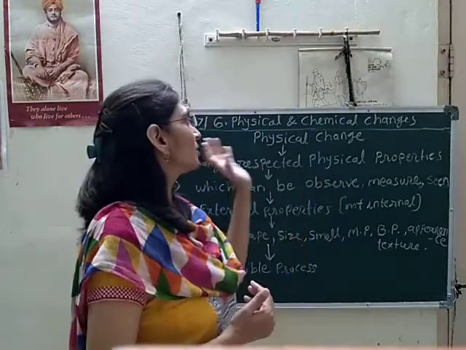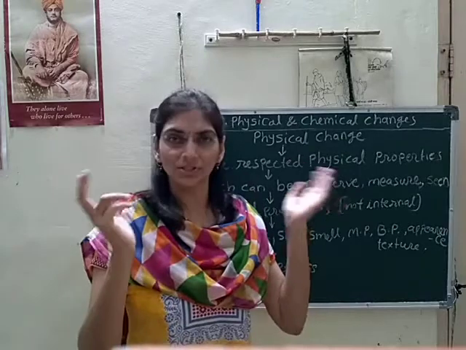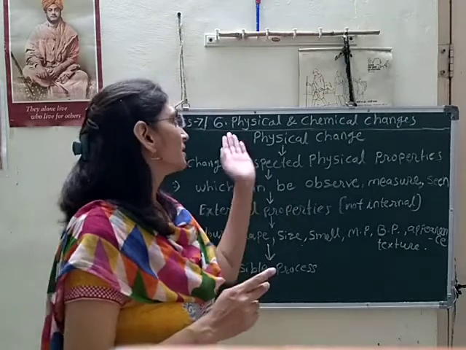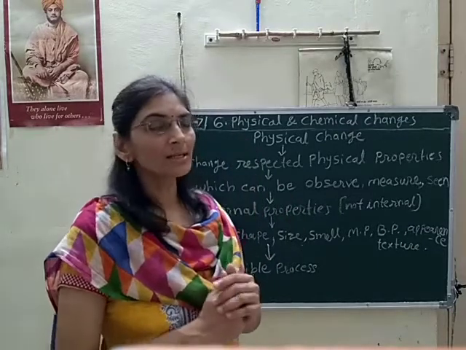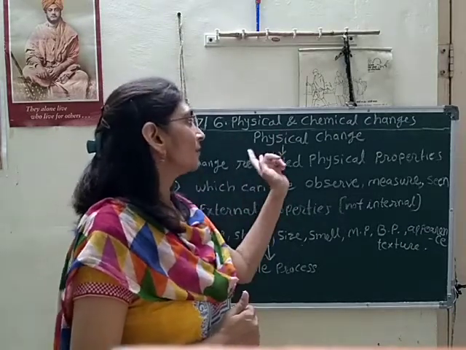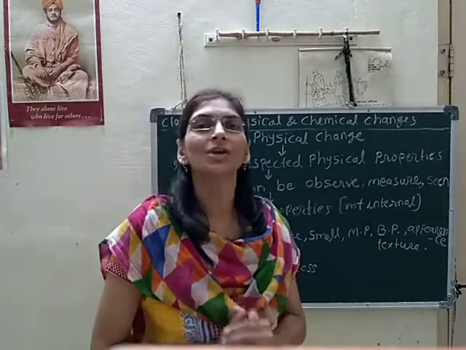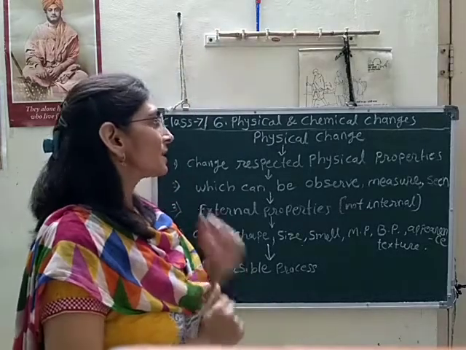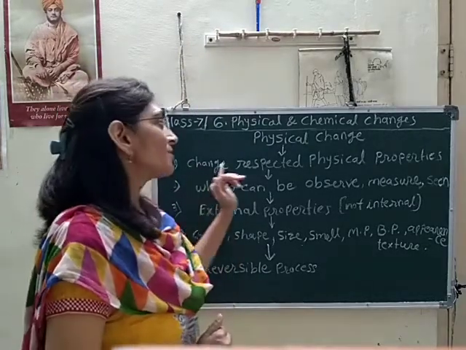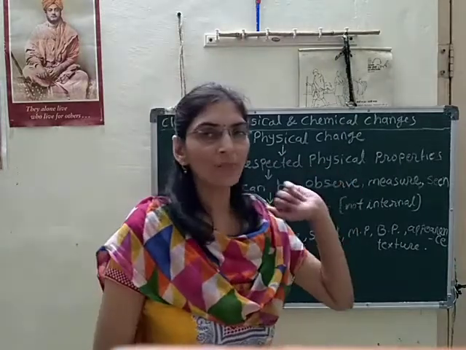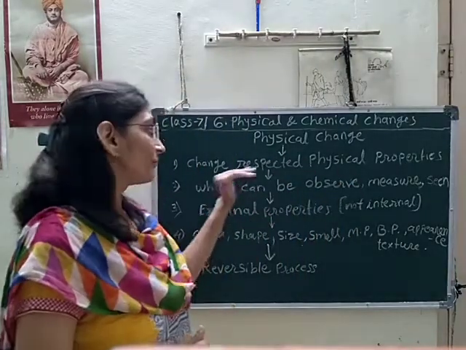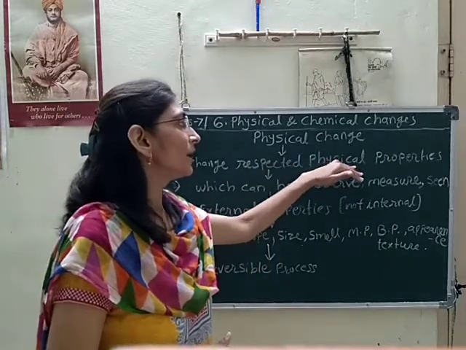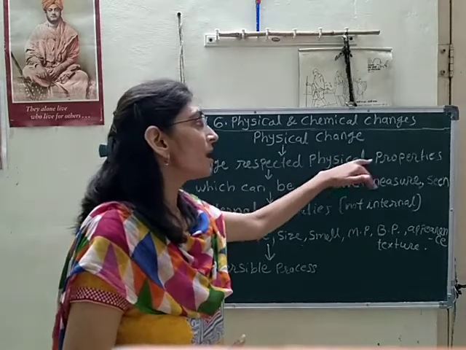We know that the changes happening around us are classified into two types: physical and chemical changes. From that, we will learn physical change here. So what is meant by physical change? Physical change means a change with respect to physical properties. Here the change happens only with respect to physical properties.